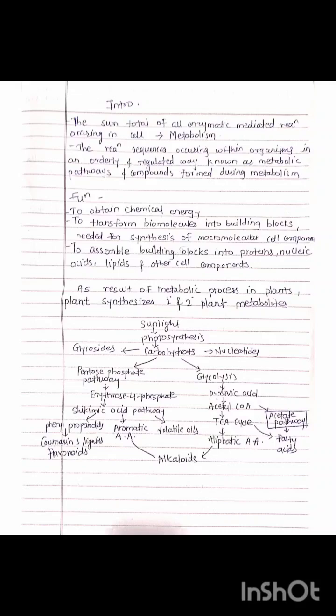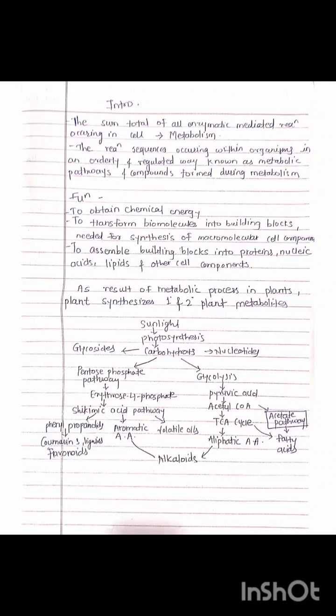The pentose phosphate pathway, when combined with erythrose 4-phosphate, gives the shikimic acid pathway, and through this pathway there is formation of phenylpropanoids, aromatic amino acids and volatile oils. From phenylpropanoids there is formation of coumarins, then lignans and flavonoids.